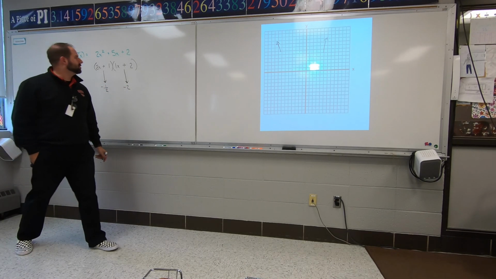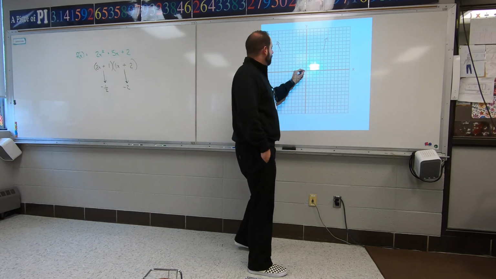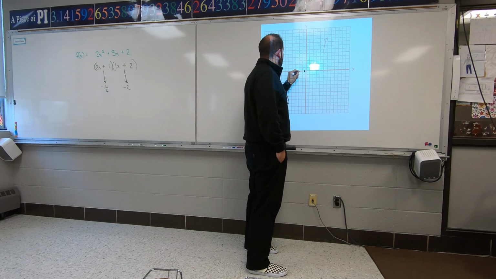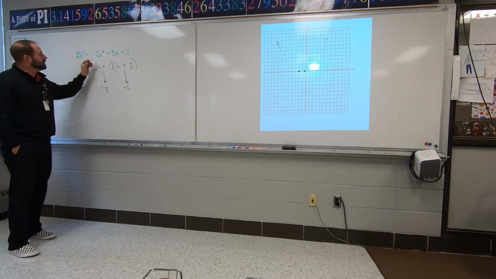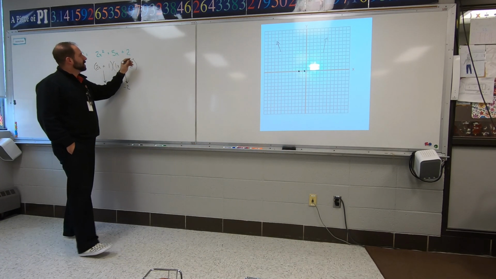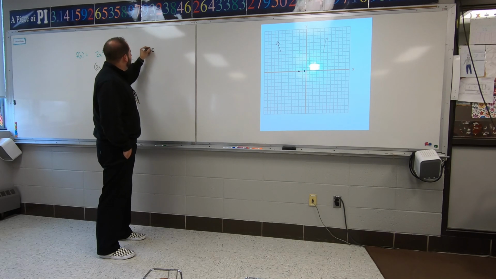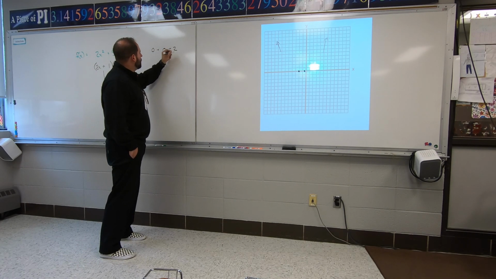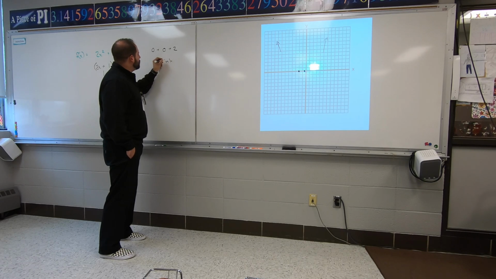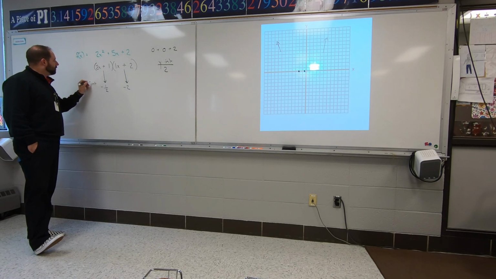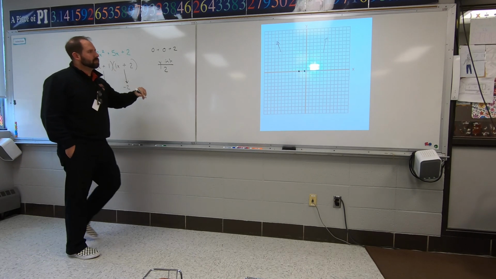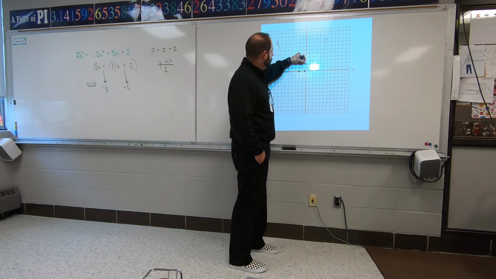Those are my x-intercepts. So, -1/2, -2. Okay, so those are my x-intercepts. My y-intercept, if I plug in zeros for all the x's, it'll be 2. So that's my y-intercept, it'll be 2. So again, these were x-intercepts, how you factor, and the y-intercept was 2. And then we draw it.